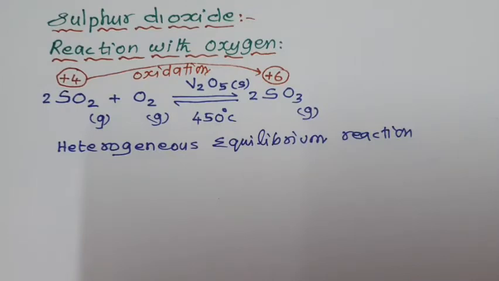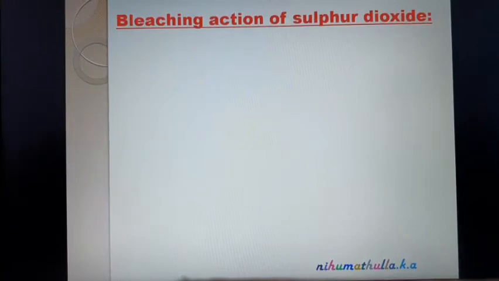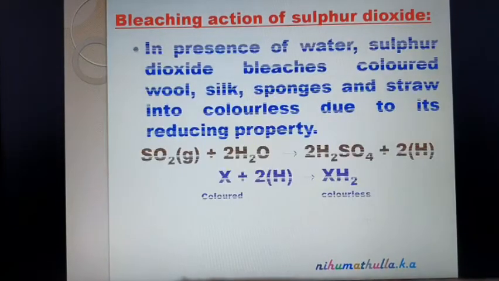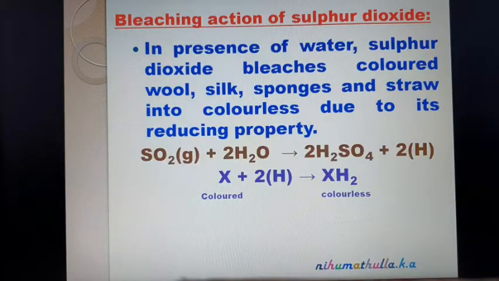Then we are going to see the bleaching action of sulfur dioxide. In presence of water, sulfur dioxide bleaches, removes color.